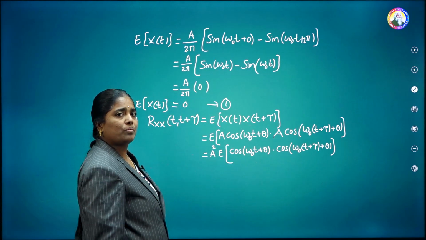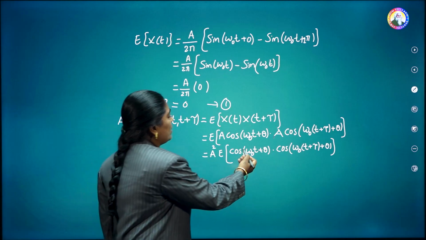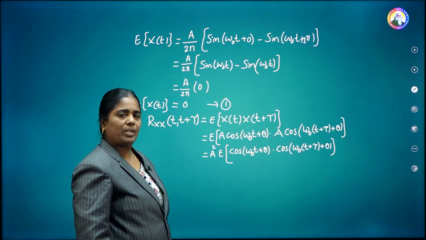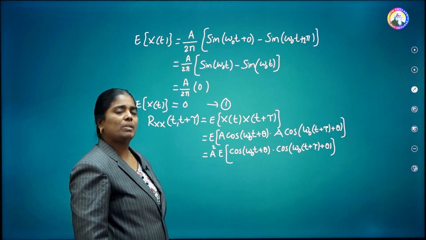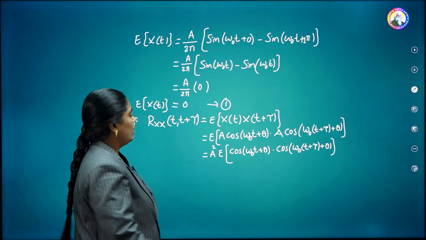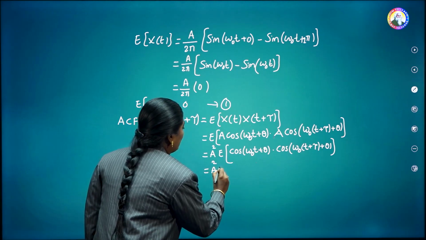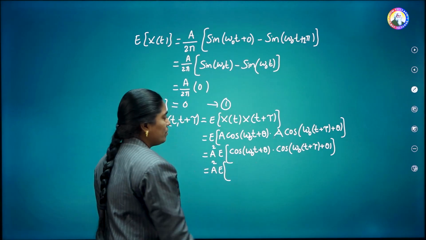Now to further simplify, apply the cos A into cos B formula. Cos A into cos B is 1 by 2 into cos of A plus B plus cos of A minus B.